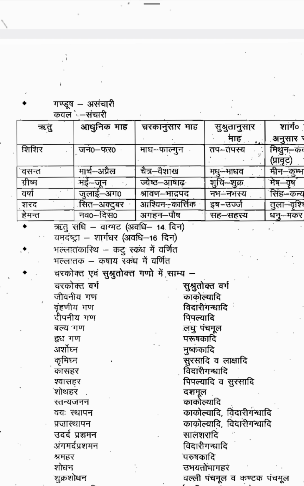That procedure is called Gandusha, Asanjari. There will be no movement of the water. In Kavala, the mouth is filled with water only halfway. Half of the mouth portion will be filled with the water, so the water can move. Sanjari, like a gargling procedure. In gargling, we take a little bit of water and move it around. That is called Kavala, the gargling procedure.